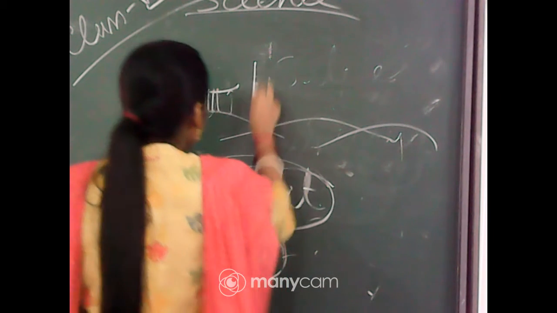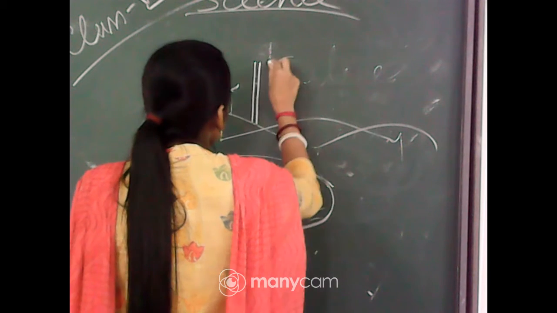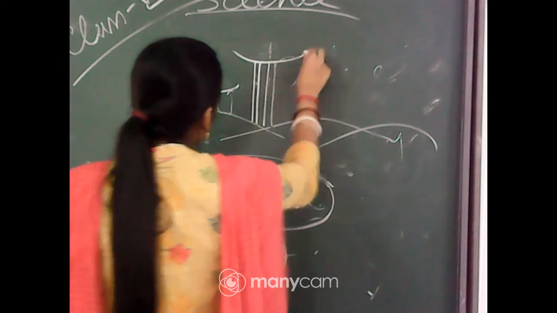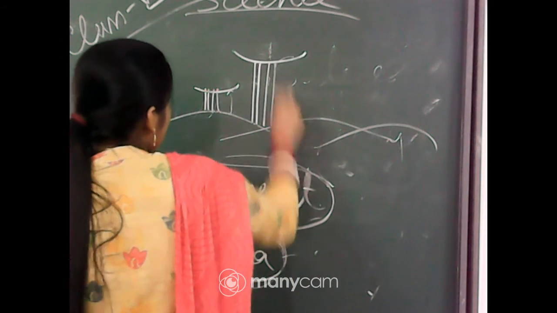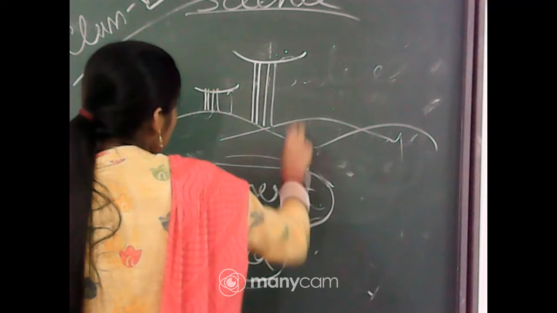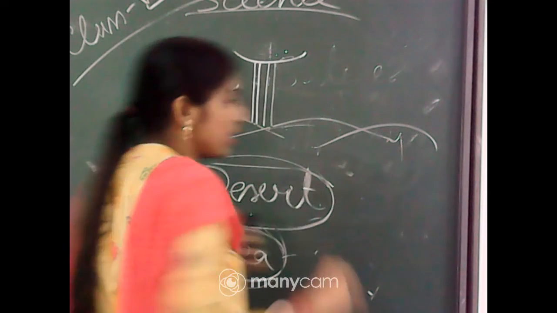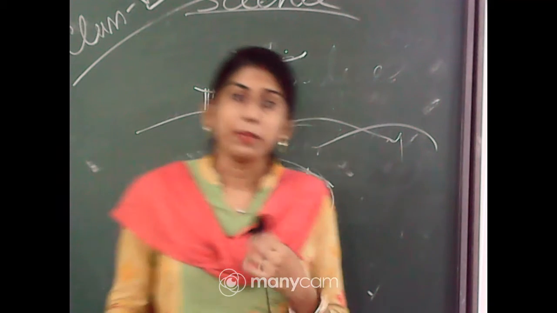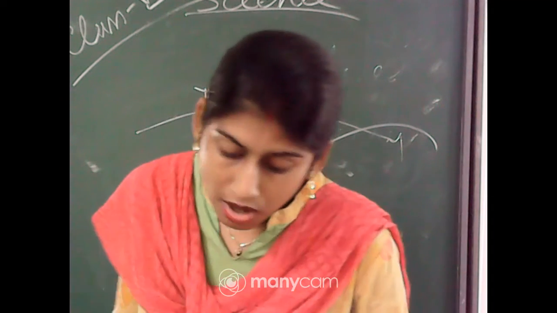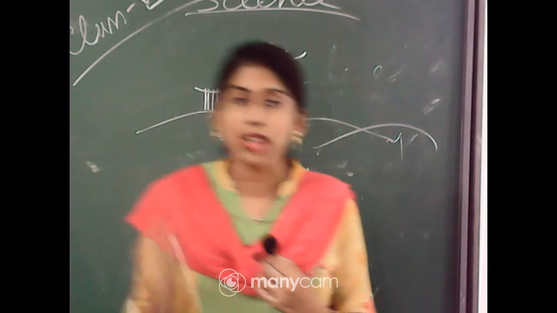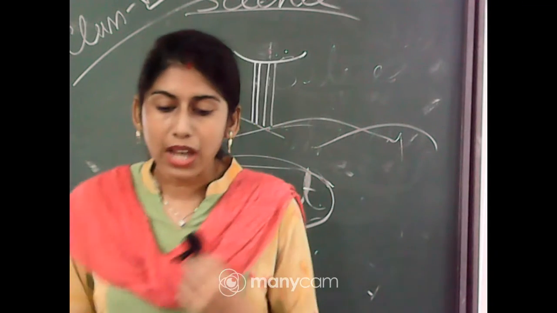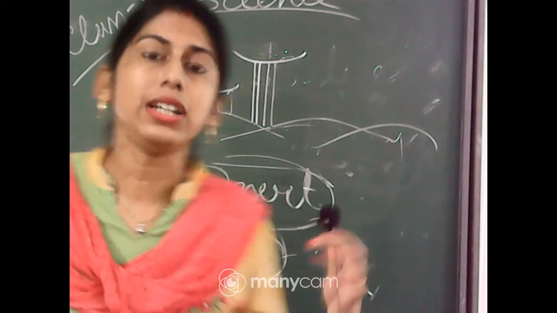But if the organism has this type of long legs, what will happen? They can protect their main body from the heat of the desert. That's why the camel has long legs, which help it survive and keep its body away from the heat of the sand.